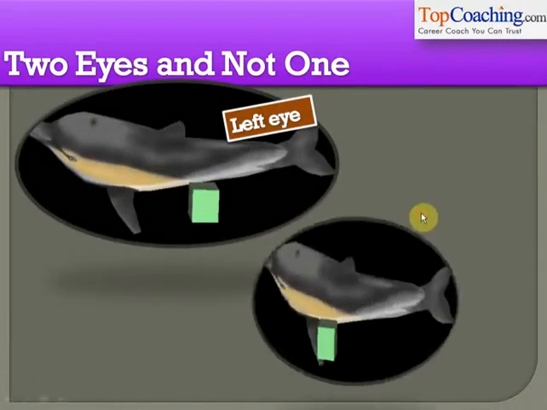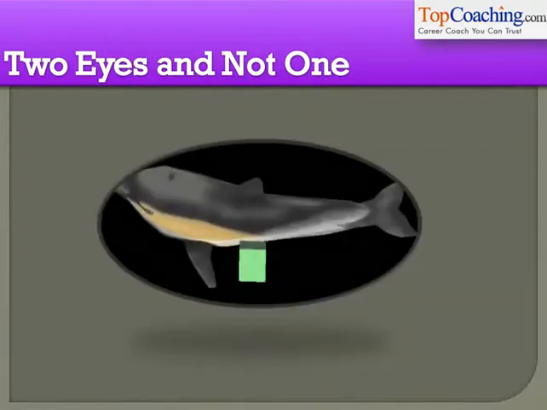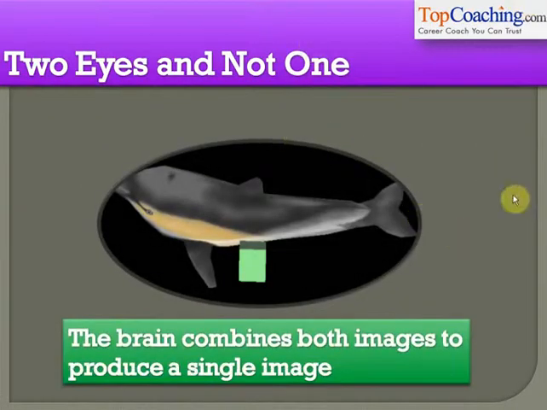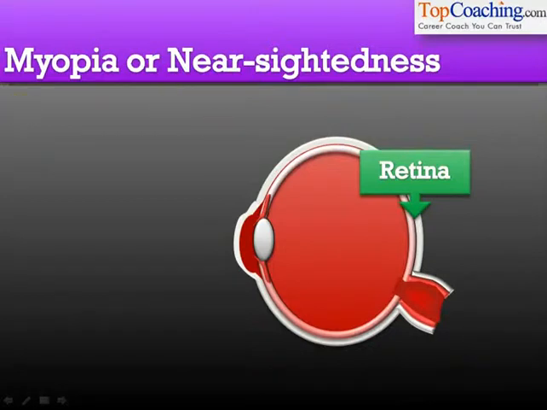We learned that we have two eyes instead of one eye because the brain combines the image sent by the left eye and the image sent by the right eye into one single image so that we can get a 3D perspective on things. This combination of images by the brain is called stereopsis. This is what we studied.